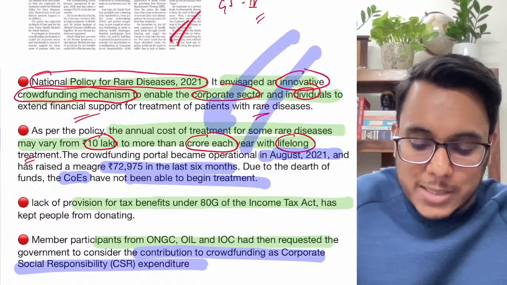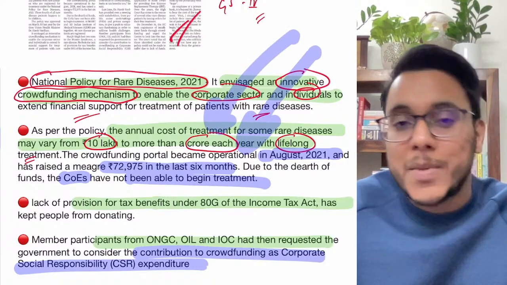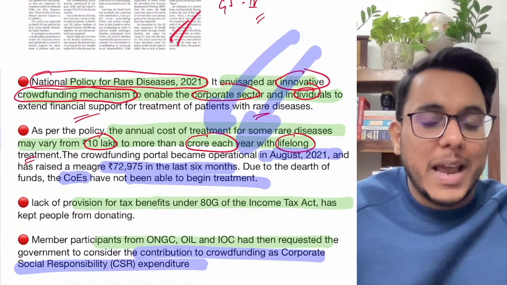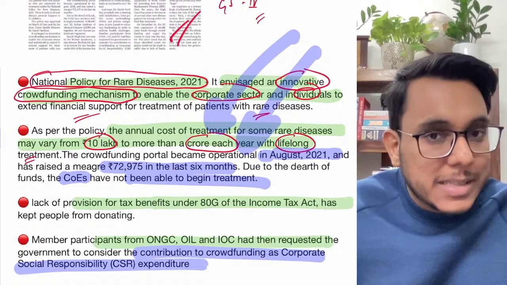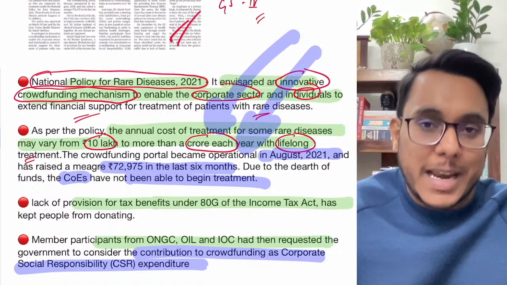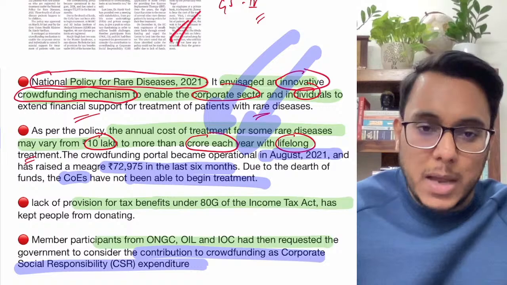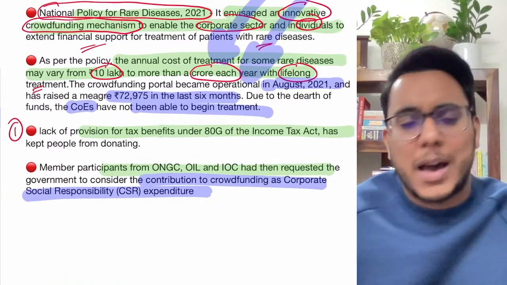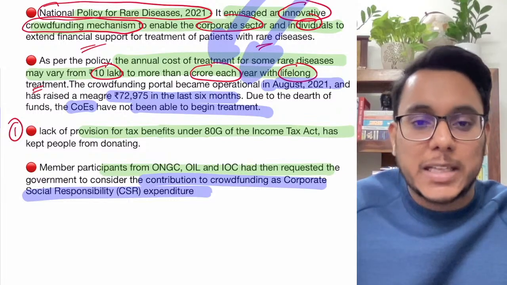The money has not simply flown. What does it show? It shows a lack of compassion against such people. Now there are certain problems which, if rectified, can bring a lot of benefit. See, number one, guys, why are people and the corporates not donating the money here?